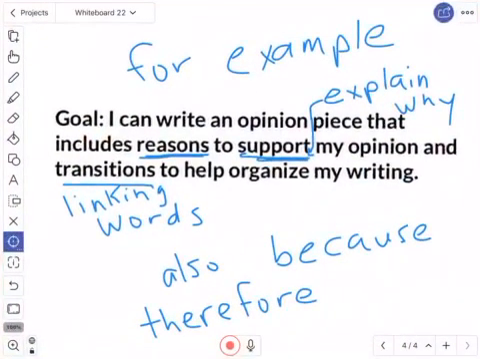We're going to start by reading our goal together, so you can read it with me. I can write an opinion piece that includes reasons to support my opinion and transitions to help organize my writing.